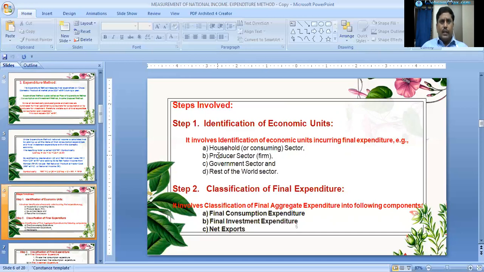In the process of calculating national income using the expenditure method, the second step involves classification of final expenditure into the following components. One is final consumption expenditure, the second one is final investment expenditure, and the third one is net exports.